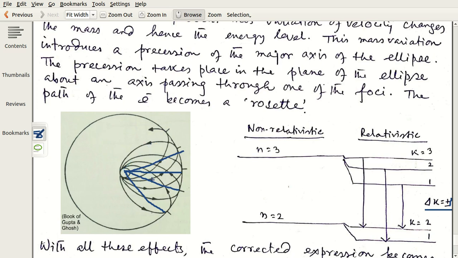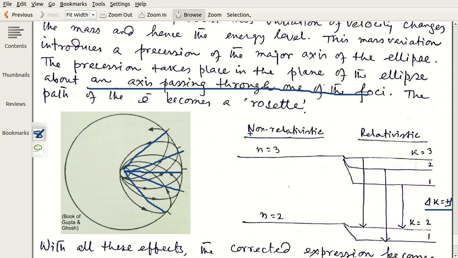So the major axis gets a rotation in the plane of the ellipse, about an axis which passes through one of the foci. And this kind of path of the electron is called a rosette.